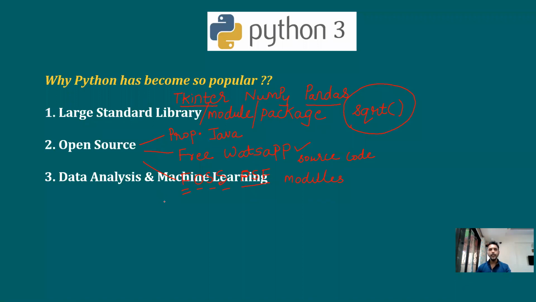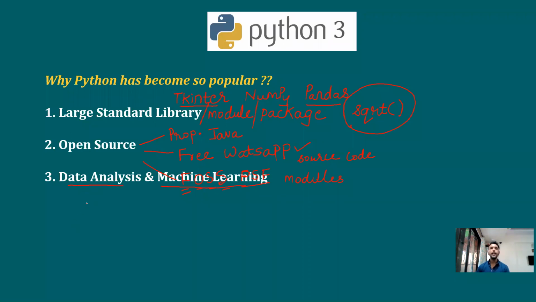In point number 2, what I said is that Python has a very large standard library, and that there are many independent programmers who have written their own modules, and these modules can be freely used by you guys. Because Python is open source, many different programmers have written their own modules for the purpose of data analysis and machine learning, and these modules can be freely used by anybody in this world who is doing programs on data analysis and machine learning. So now what is the advantage over here?